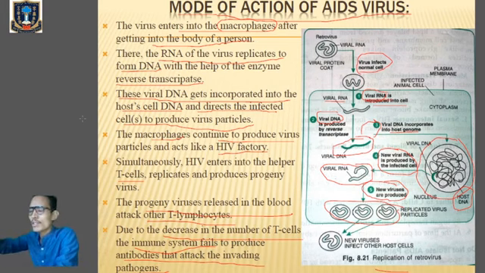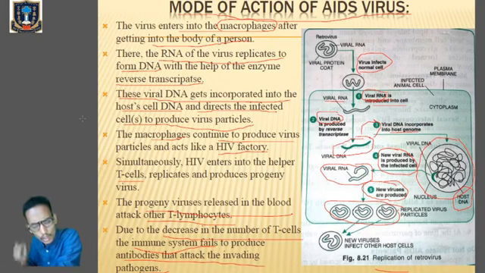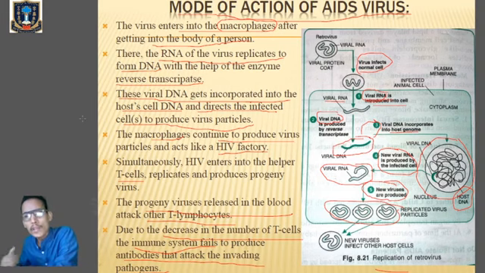And when the number of T lymphocytes keeps on decreasing due to the infection by HIV viruses, they will no longer be available to help the B lymphocytes for the formation of antibodies. So our body will not be able to produce the antibody, so our immune system will become very weak and will not be able to fight against the invading pathogens.